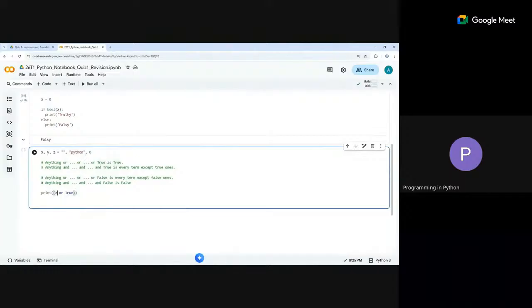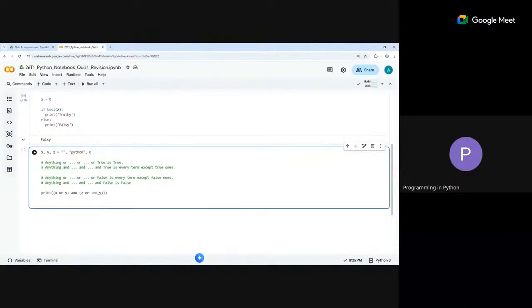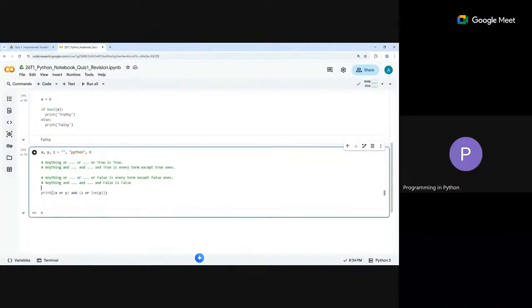Immediately I see a true. Anyway, this was false. I check from left to right, always. So this goes to false. False or anything, false goes away. The other thing remains. So this is true anyway. So the whole output is true. Now going back to the beginning, if we get the right output, it should be true. The idea was that you wanted to drill down and understand what is happening.